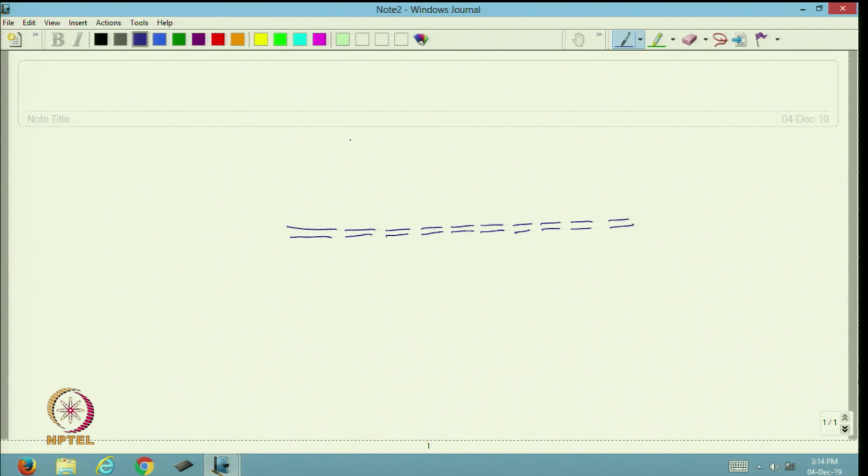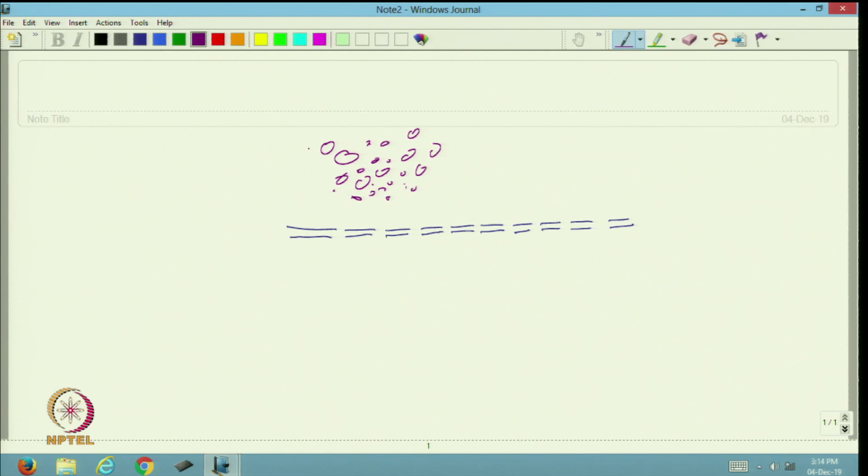Now, dust particles are a mixture of particles of different size, very fine.